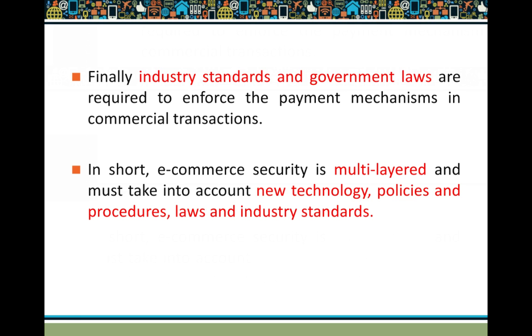Now, in short, e-commerce security is multi-layered and must take into account new technology, policies and procedures, laws and industry standards. So these are the three main elements of e-commerce security environment: the different technologies that help you to have your transactions more secure, the policies and procedures that you need to follow in order to have the technology properly implemented, and the laws and industry standards that you need to follow in order to proceed with the financial transactions in the most efficient way. Okay, so those are the different elements of e-commerce security environment.